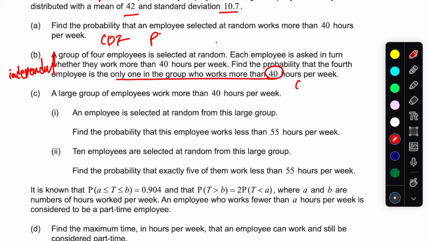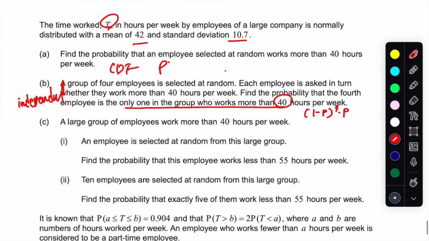So that means for the first 3 events, I need the complement of the event that I got from the previous part, and then you multiply by the fourth event, P, because these are independent events. Actually, this question is super important because every sub-question covers a different part of probability.